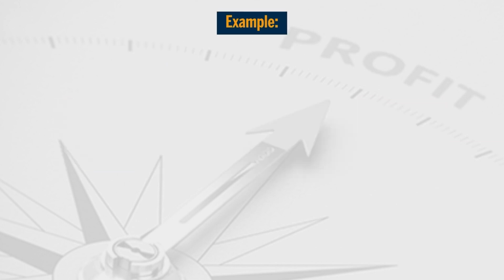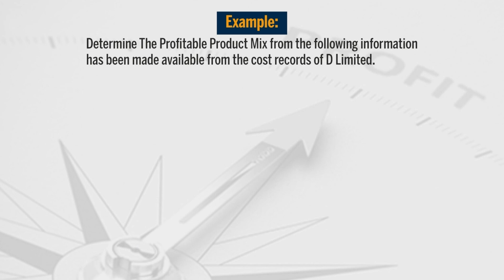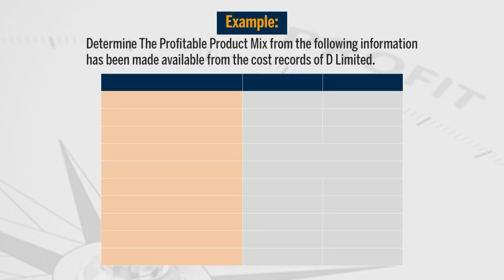Now, let us take an example for better understanding. Here we have an example before us. We are asked to determine the profitable product mix from the given information. Let us have a look at the table which is given to us. Here we have 2 products, selling price is given first, that is 1250 and 1000 per unit.